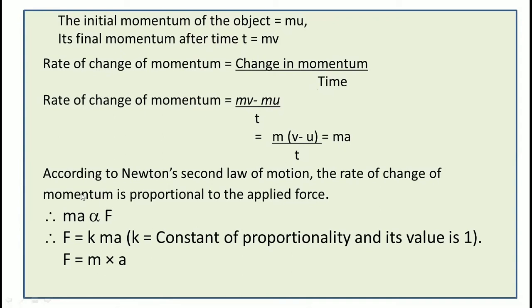That means, according to Newton's second law of motion, the rate of change of momentum is proportional to the applied force. So ma is directly proportional to the force. That means force is directly proportional to the change of momentum. Then F equals k times ma, where k is the constant of proportionality, and its value is always 1. So F equals ma.